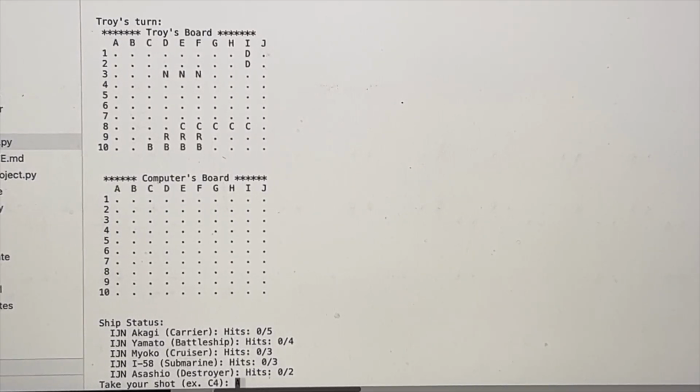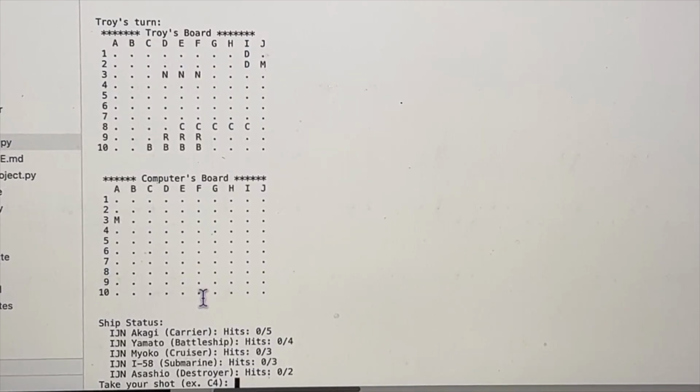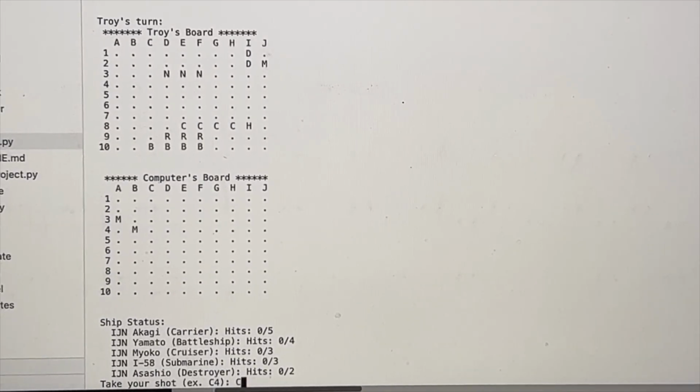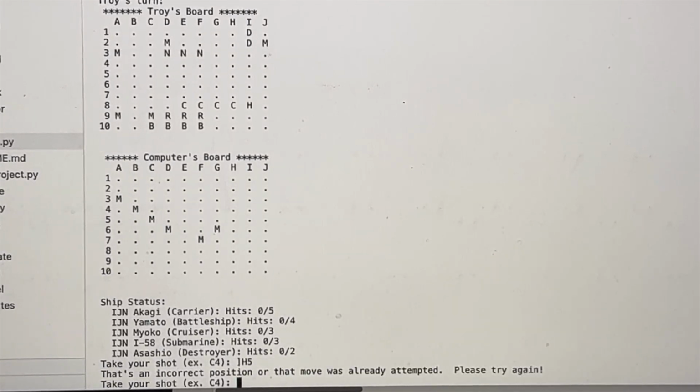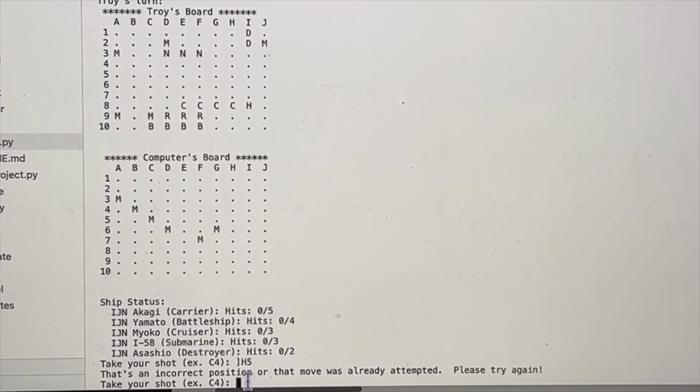So we're going to start out with doing A3, enter. That's a miss. M for miss. We're going to do B4. That's a miss. C5. D6. That was my mistake. Made a mistake there. And that tells you when you make a mistake. That's an incorrect position or move that's already attempted.